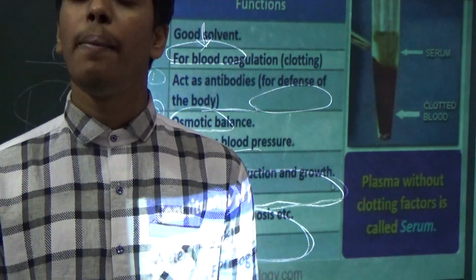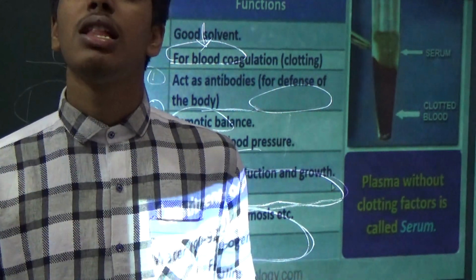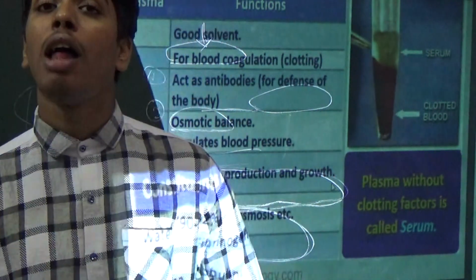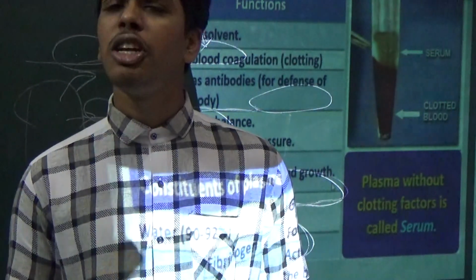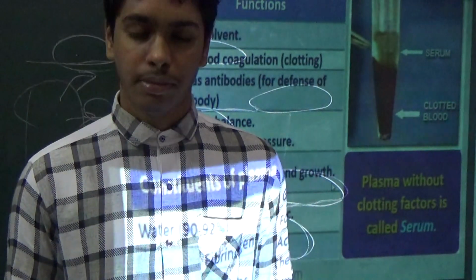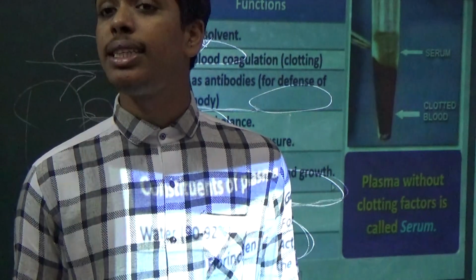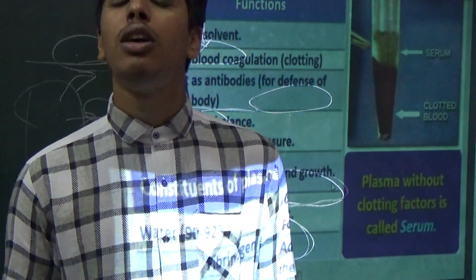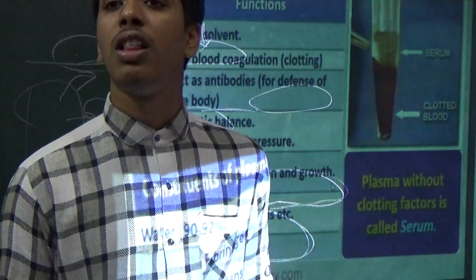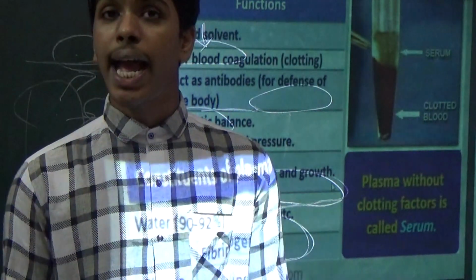Fibrinogen is for blood clotting. Albumins are for the osmotic balance and regulation of blood pressure. Globulins are for antibodies and protection. The third, organic: glucose, amino acids, fats, all for energy production. The inorganic for osmotic balance. And the gases for transport.